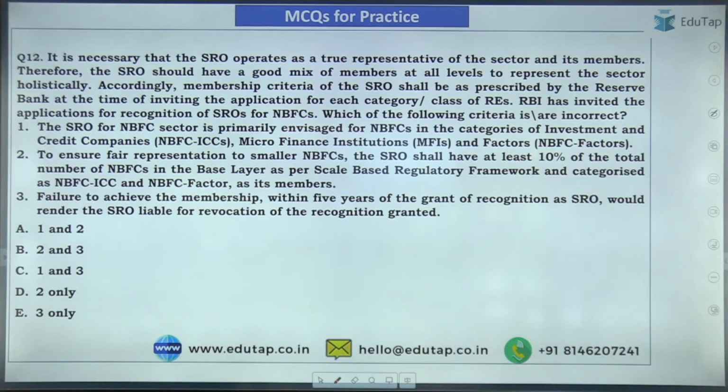This is a very important topic right now, SROs. Ritika, is it clear? If it is not clear, I will explain it to you again. Is it clear?